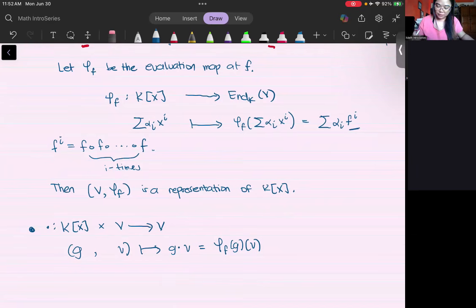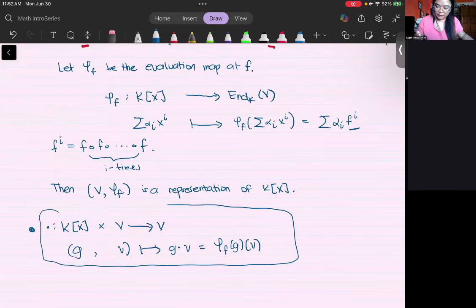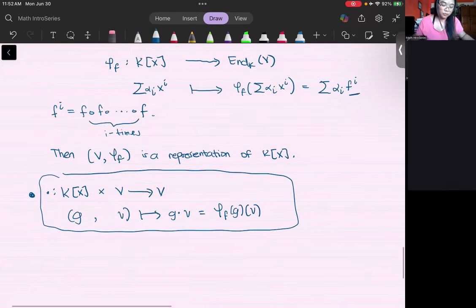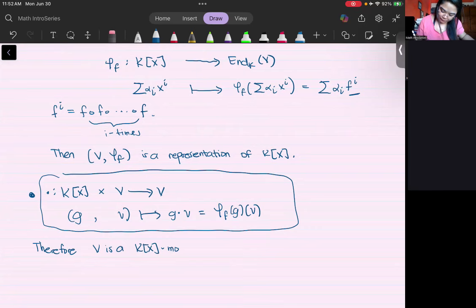Now, actually, by defining it this way, this would give you a module structure on your V. Therefore, V is a K[x]-module.